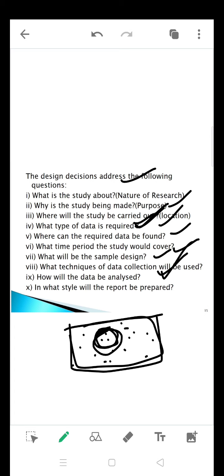Okay, so next one is how will the data be analyzed. As I told you, collected data need to be analyzed carefully. In order to analyze, we are going to use many statistical tools depending upon the nature of the research. The statistical analysis is always going to depend on the nature of research.